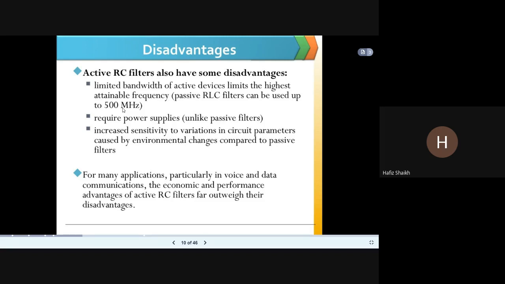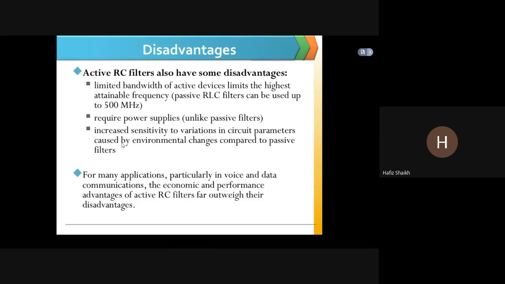They require power supplies, unlike passive filters, and have increased sensitivity to variations in circuit parameters caused by environmental changes compared to passive filters. For many applications, particularly in voice and data communications, the economic and performance advantages of active RC filters far outweigh their disadvantages. So it means that disadvantages are less, advantages are more in active RC filter.